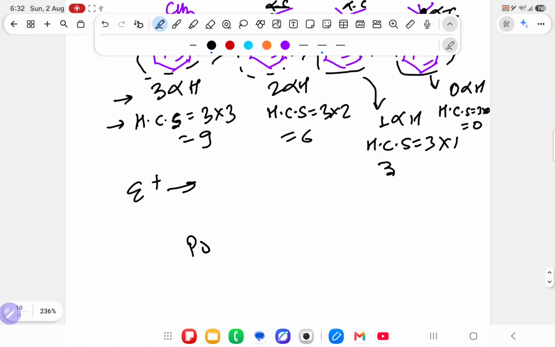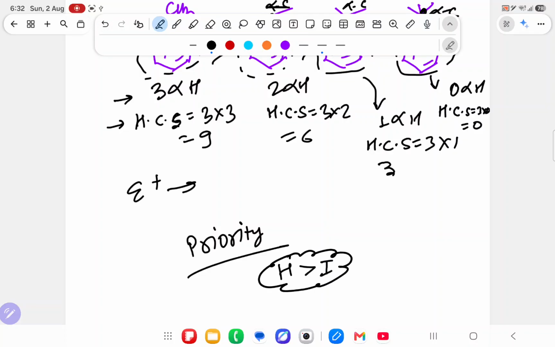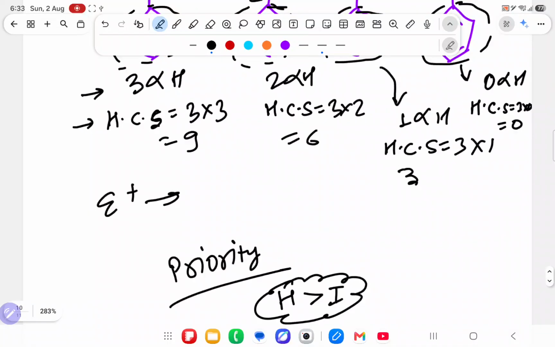It means we can say that the priority of hyperconjugation is more than the inductive effect. It means hyperconjugation is the strongest effect, and inductive effect is the weak effect. So where hyperconjugating structures are more, the electrophile will attack more, which means overall hyperconjugation is more powerful than inductive. So the effect of hyperconjugation is more than the inductive effect.